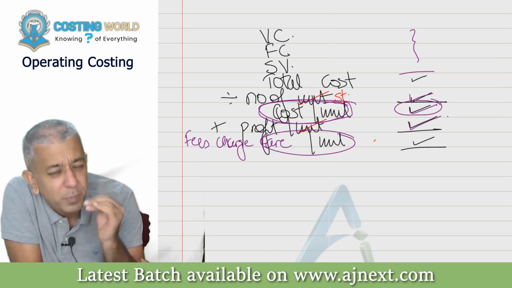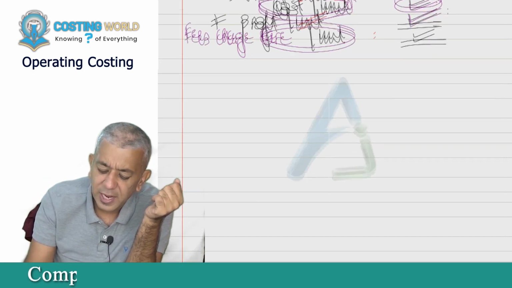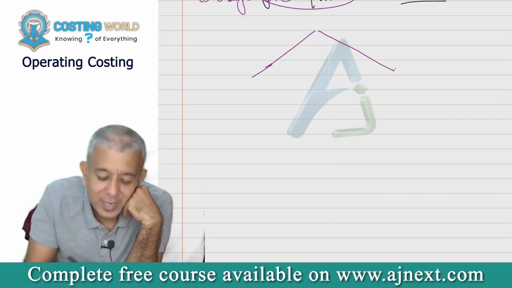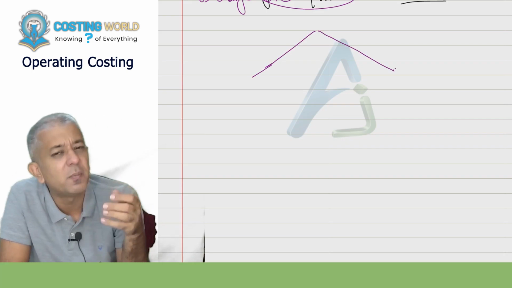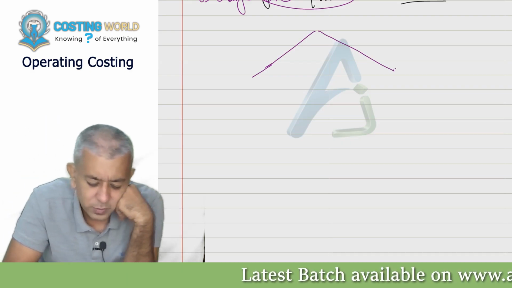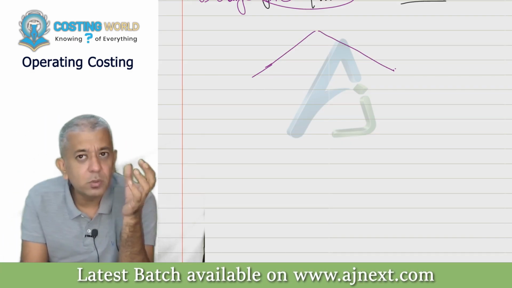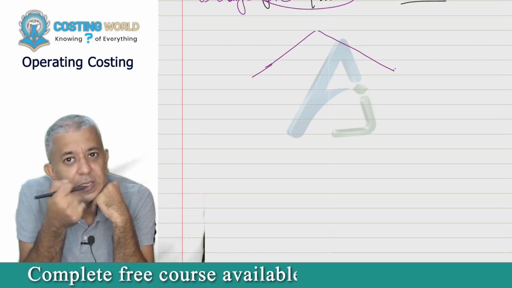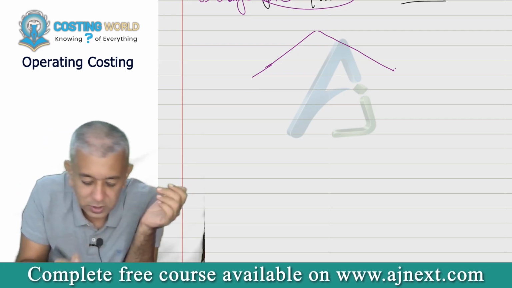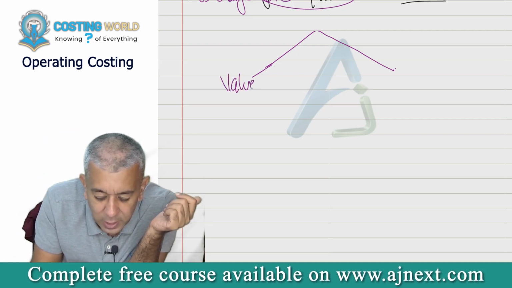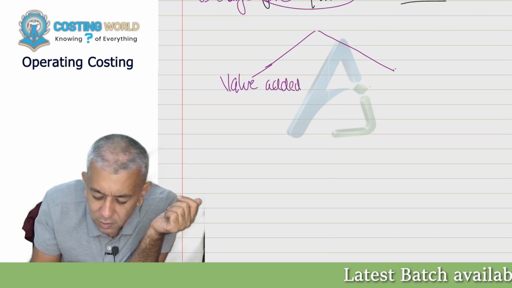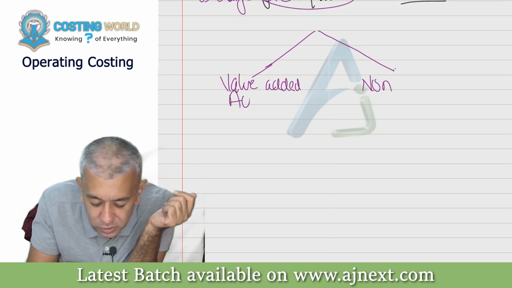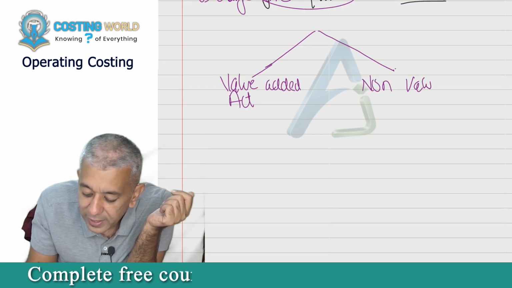And one thing, I'm going a bit overboard. Whenever we try to calculate all our costs, then we try to do something called value analysis. This is a separate topic in CA final, but just because it might interest you, I'm saying it. For all our costs, we try to think, why are we incurring these costs? Why the hell are we incurring these costs? Either we are creating value by incurring these costs, or we are not creating value. Okay, these are called value added activities, or non value added activities.